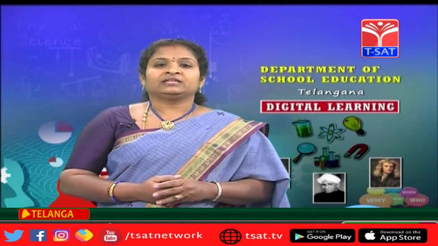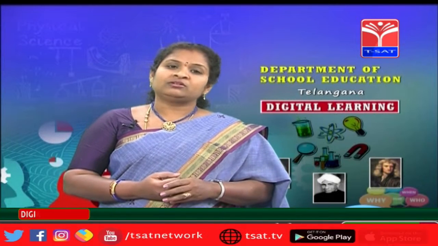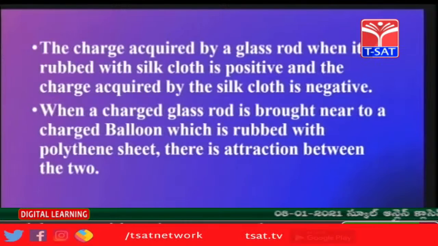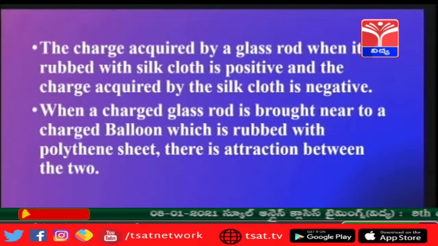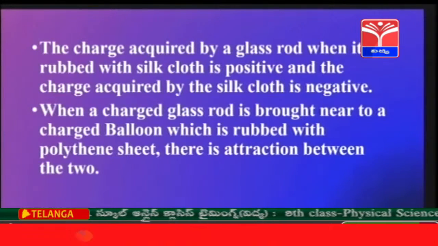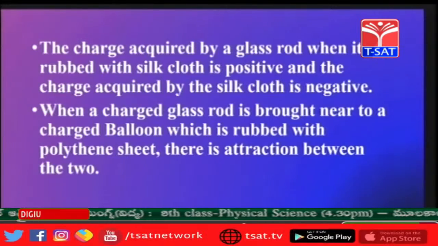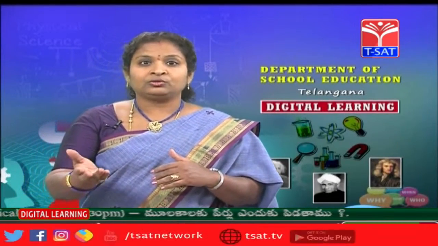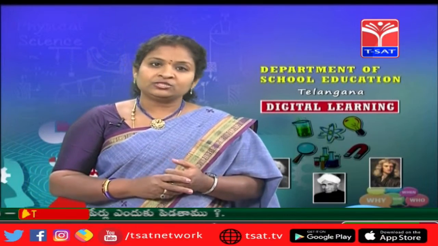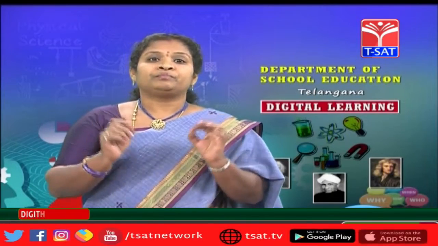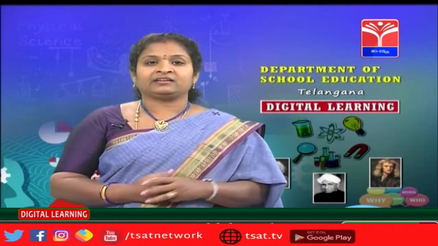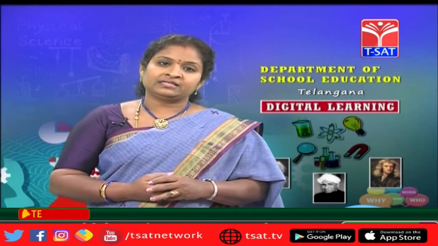So children, when a glass rod is rubbed with a silk cloth, you will observe that the glass rod will obtain positive charge and the silk cloth will obtain negative charge. Here what happened to the glass rod, children? It has given electrons to the silk cloth, and that is why the glass rod has obtained positive charge, and the silk cloth, which has gained the negative charges, obtains negative charge.